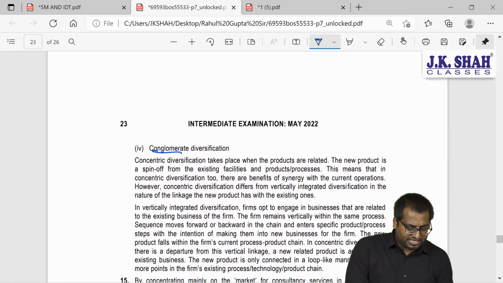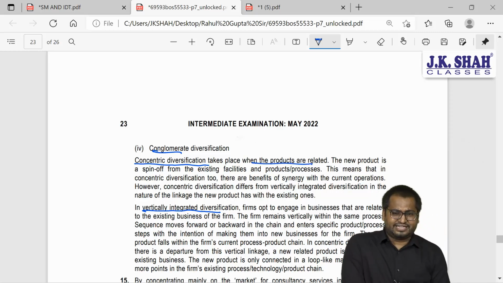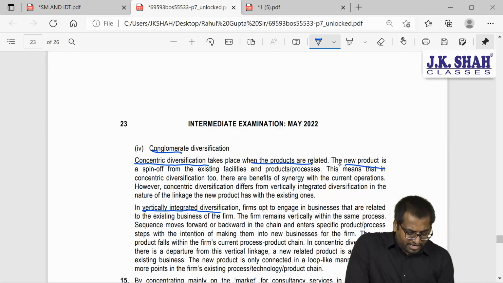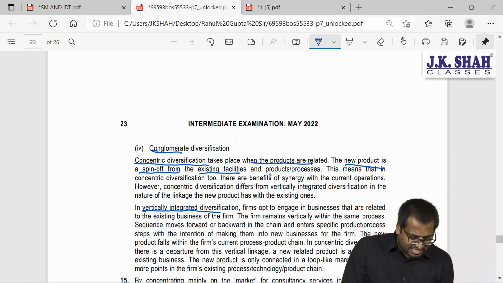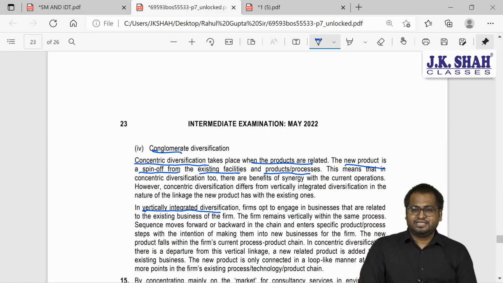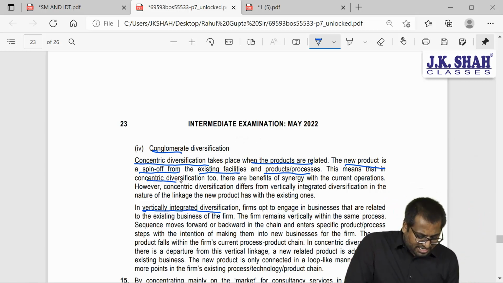Now, what is concentric diversification and what is vertical integrated diversification? When the products are related, the new product is a spin-off from the existing facilities, products and processes. It means that in concentric diversification there are benefits of synergy.